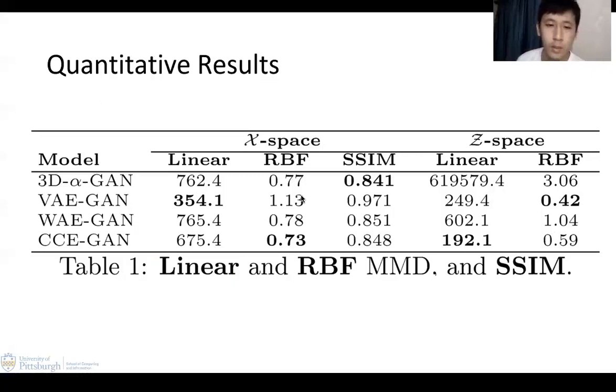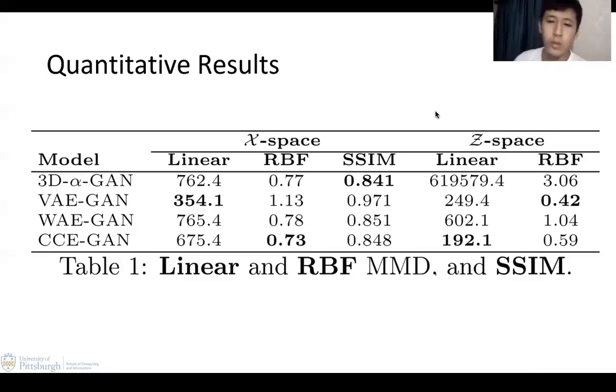It turns out that VAE GAN's blurriness actually reduces the distance if we use a linear kernel for MMD, and that's why the linear MMD produces an inaccurate result for VAE GAN. The second best is our final model. That's why we used another kernel, RBF, and it generates a nice result for our model.